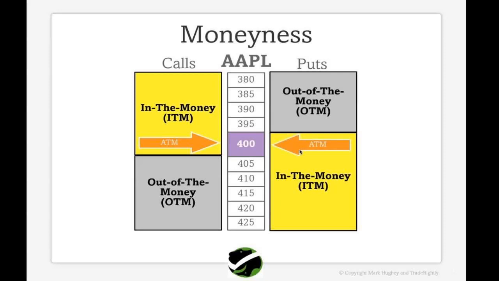The stock is trading at 400 and we are buying the put option with the strike price of 405, then we are buying an in the money put option. So there are three types in call option and there are three types in put option.